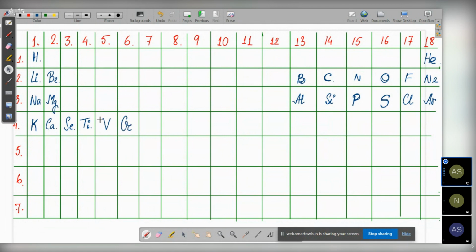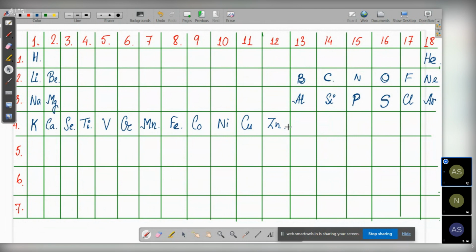Chromium. We have done the electronic configuration. You should be able to say them one after one. Then after chromium, manganese, then iron, then cobalt, nickel, copper, zinc. So this is till 30. So till 30, we have already done the electronic configuration. Until 30, you are going to remember it one after another.